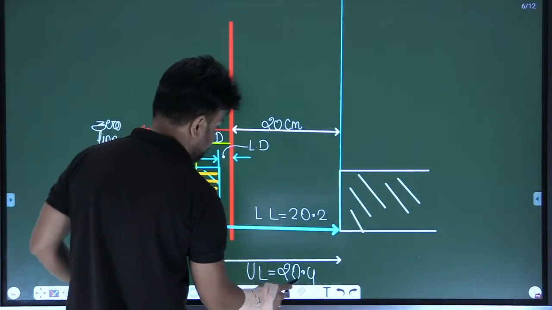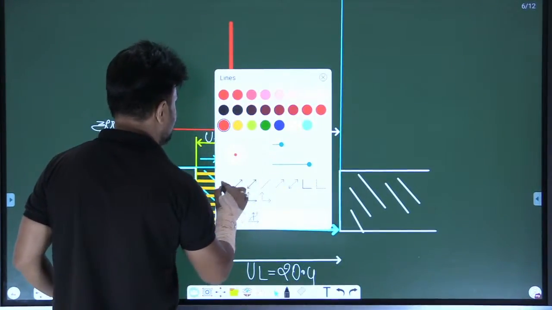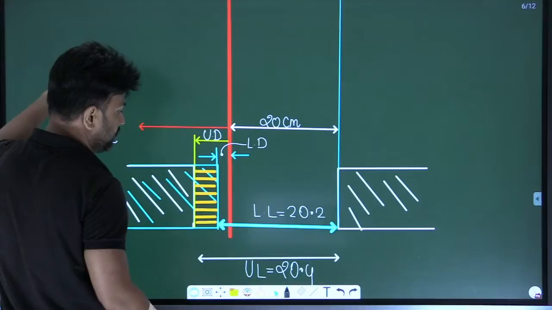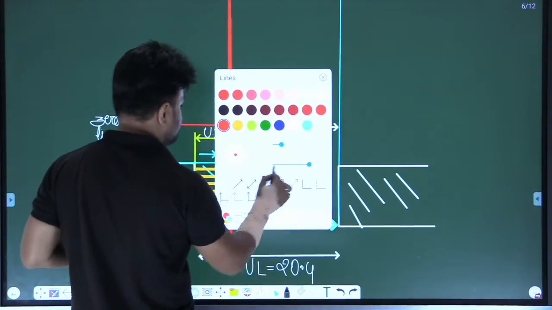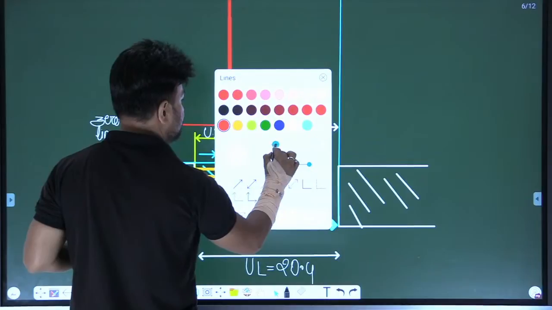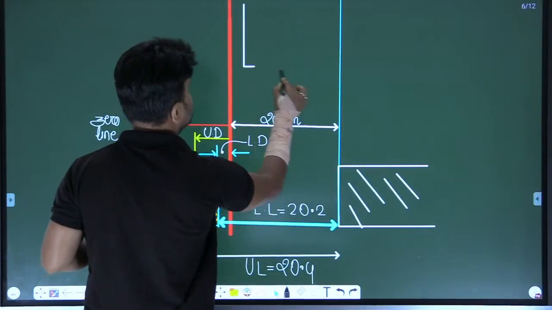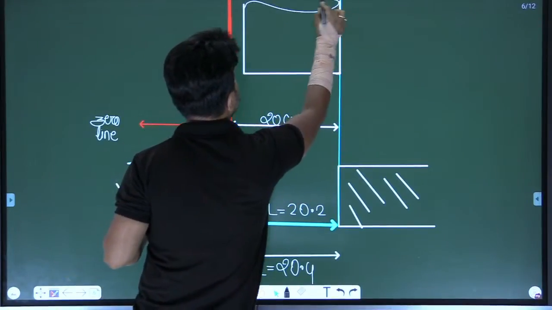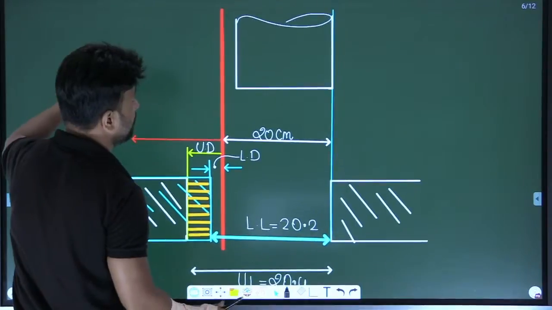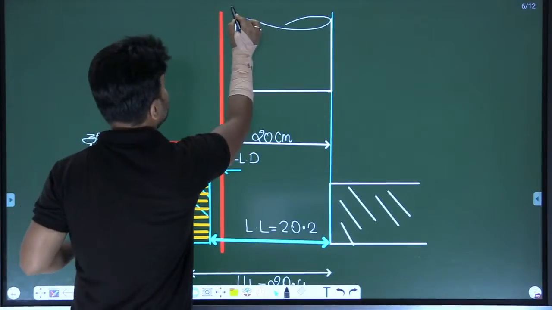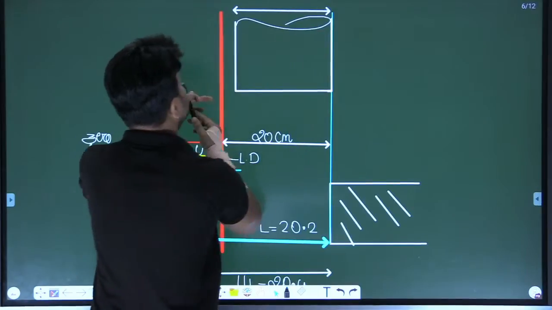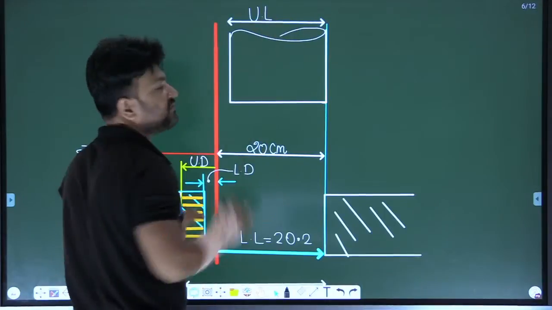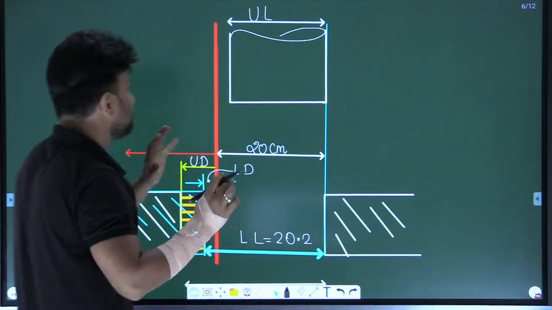Right. Now, let's draw on the diagram. How can you draw a shaft here? Let's draw a shaft. Now, try to understand. I am drawing the maximum size of the shaft, my dear student. This is the maximum size of the shaft which I have drawn. Basically, it is the upper limit of the shaft.